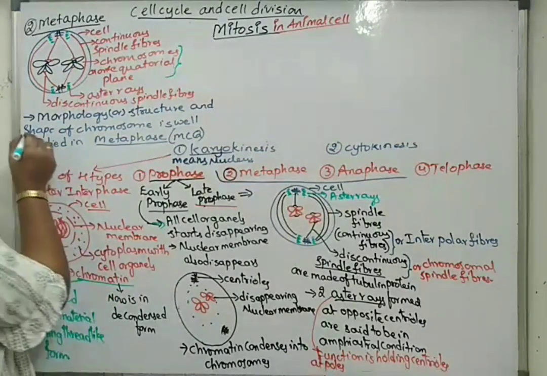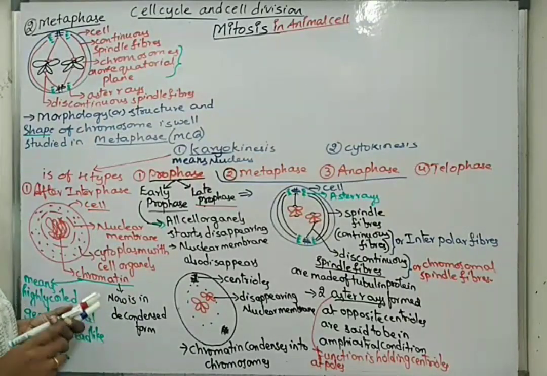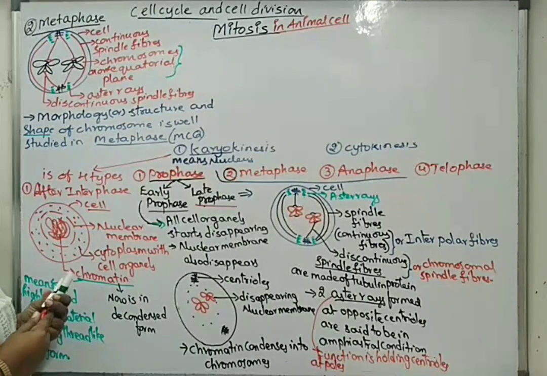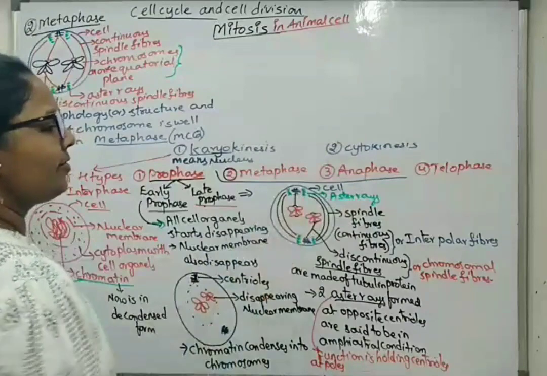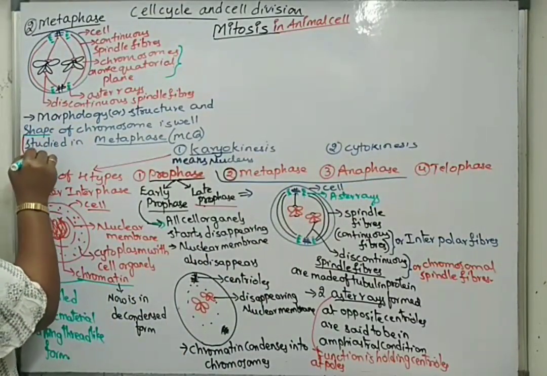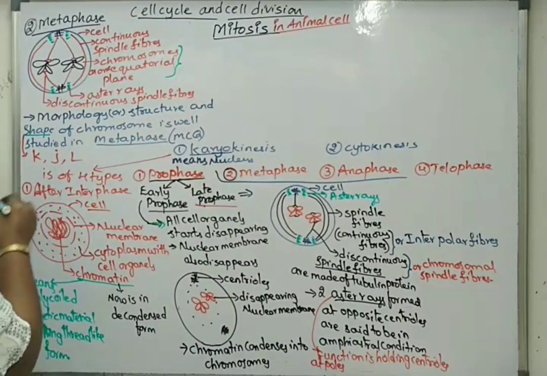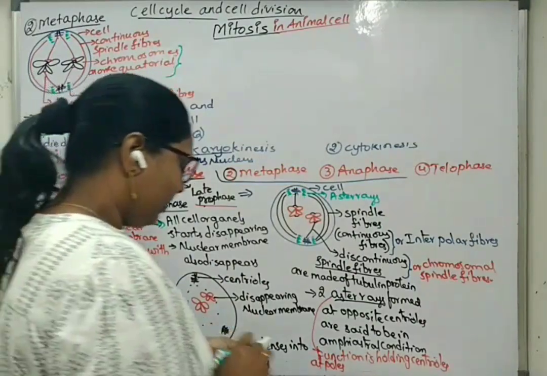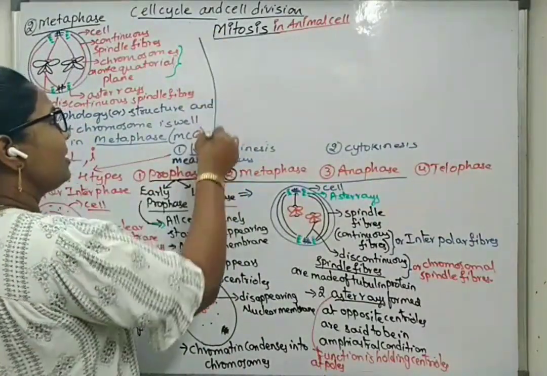We have written here the shapes of chromosomes. What are different shapes of chromosomes? Different shapes of chromosomes are K-shaped, L-shaped, J-shaped and I-shaped. That we will see later. But first we will finish Anaphase. So I will just write K-shaped, J, L-shaped, and I-shaped. I will draw the diagrams of those shapes later. First we will see about Anaphase.